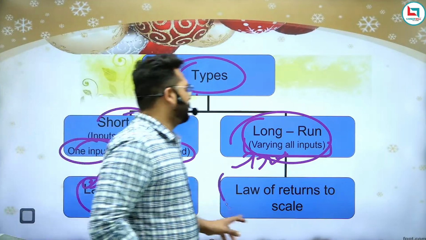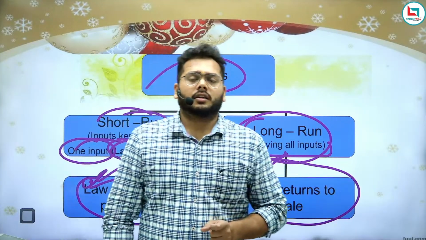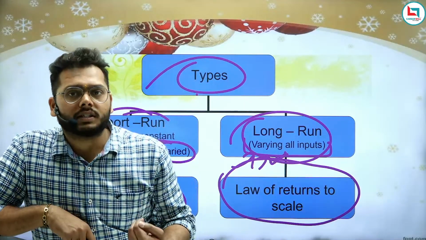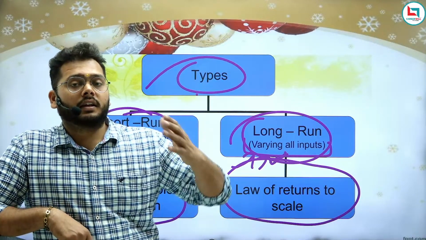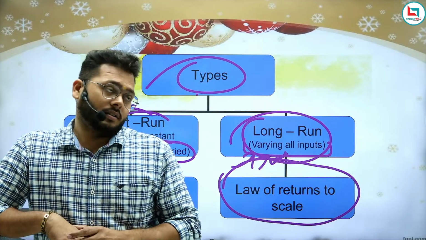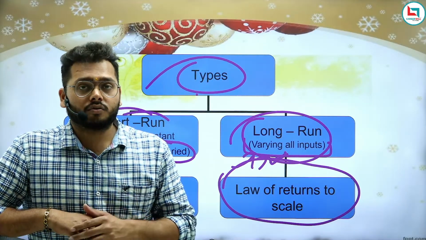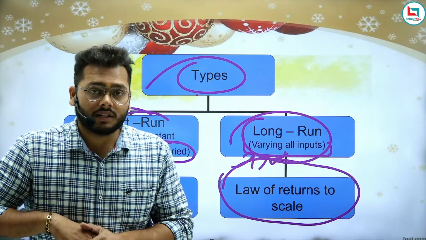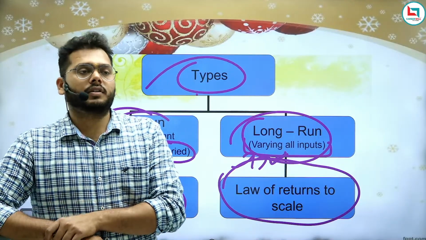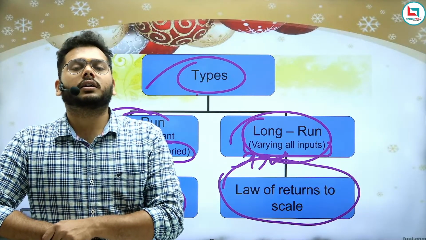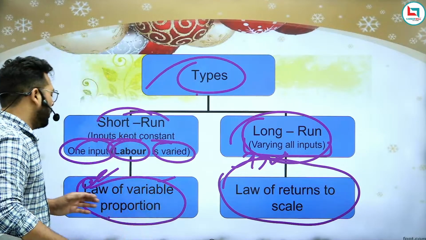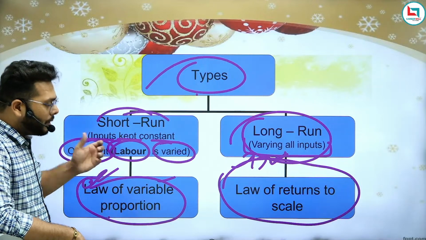So this process comes under the law of returns to scale. We say small scale, large scale, medium scale, right? You have heard of positive returns to scale, negative returns to scale, constant returns to scale, diminishing returns to scale. We use these terms. So this is the law of returns to scale. And the other one is known as the law of variable proportion.